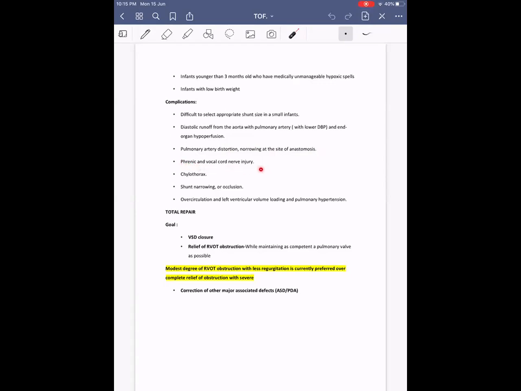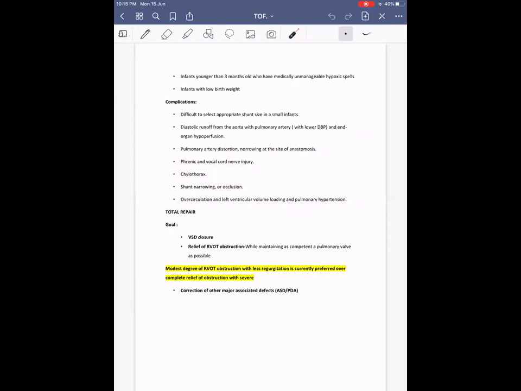Phrenic and vocal cord injury, then chylothorax, shunt narrowing and occlusion, then overcirculation and left ventricular volume overload can happen, leading on to hyperkinetic pulmonary hypertension and then obliterative pulmonary hypertension. Also it causes selective perfusion of a single lung, and the other lung may not be perfused well. So the pulmonary arteries on the opposite side may not grow well.